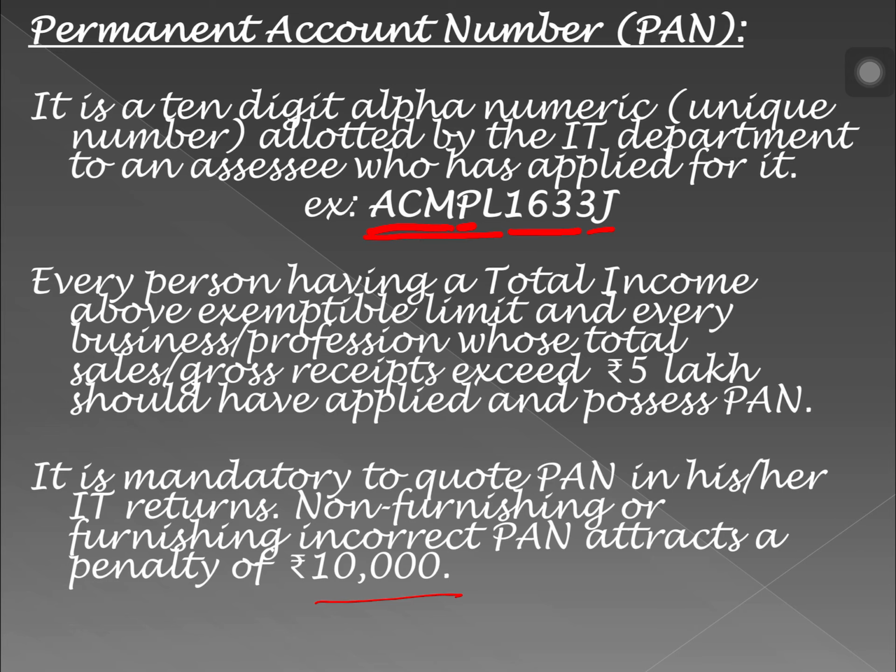And if the assessee is a company, then it is C. The fifth character is the first letter of your name or your surname. For an individual, it would be the first letter of your surname. Now, my name is Akshita Shetty. So, in my PAN card, the fifth character is S.